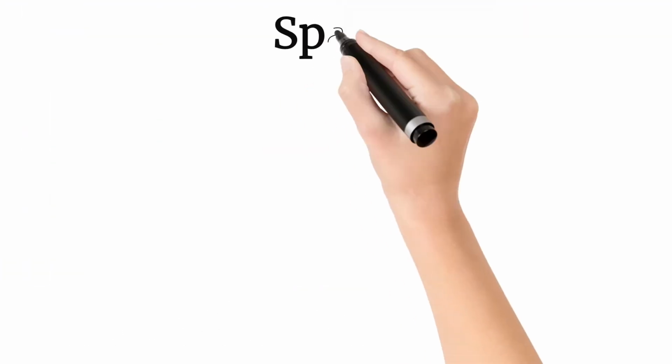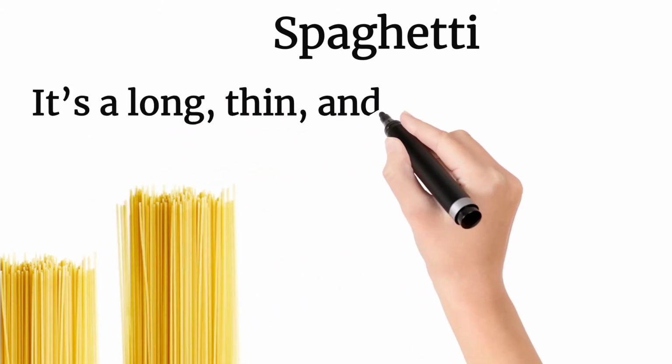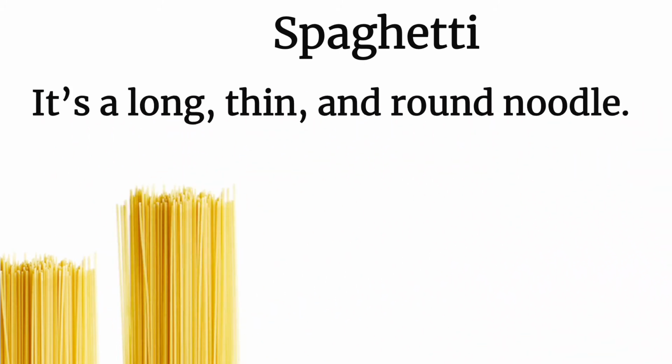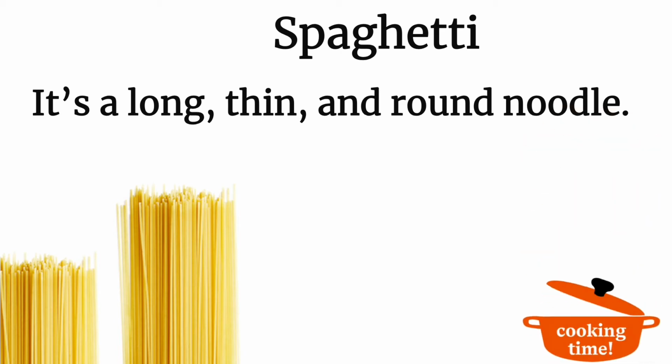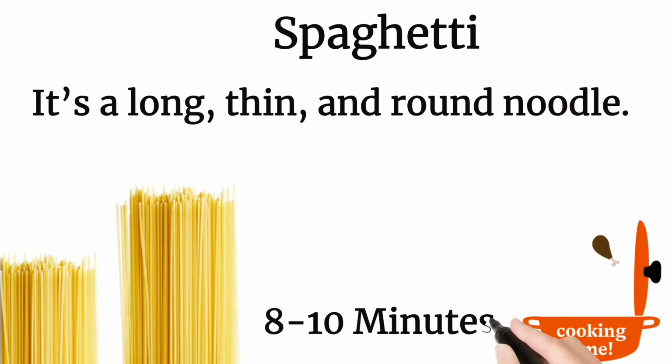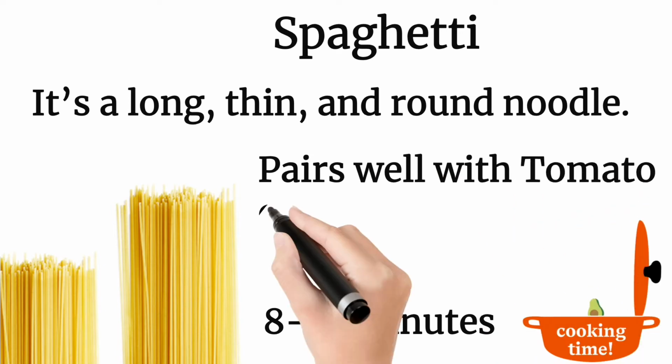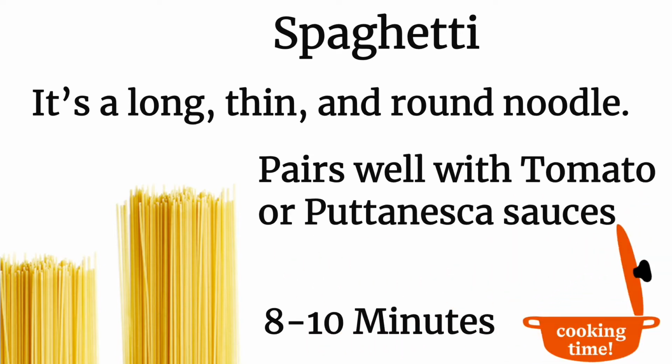1. Spaghetti. Spaghetti is one of the most well-known types of pasta. It's a long, thin, and round noodle that pairs wonderfully with a multitude of flavors. Spaghetti cooking time is 8 to 10 minutes, and it pairs well with tomato or puttanesca sauces.